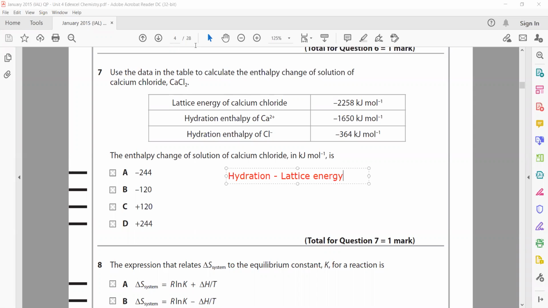So for the hydration energy, 1 mole of calcium ion is hydrated, so it is 1650, plus 2 moles of chloride ions are hydrated because CaCl2 is there, so minus 364, minus the lattice energy. The lattice energy is minus 2258 kilojoule per mole. So hydration minus the lattice energy will give us the enthalpy change for the solution. When we substitute the values, it will come out as minus 120.